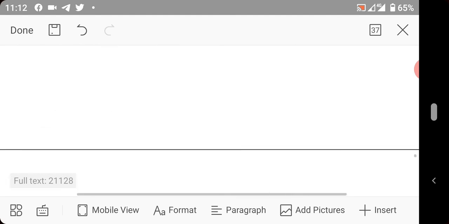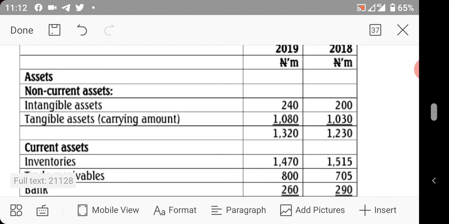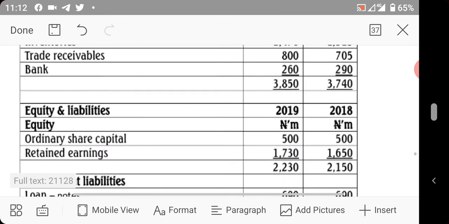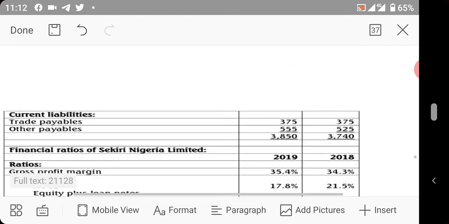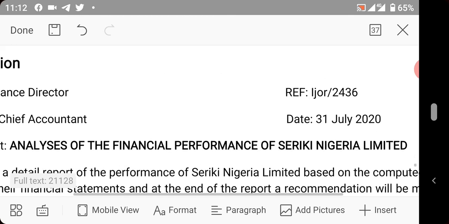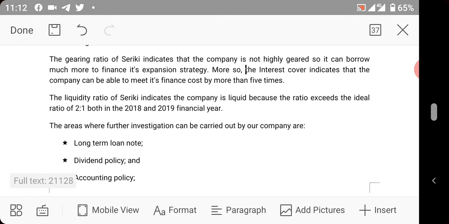Let's examine that in the financial statement. You can see loan note. Loan note was 690. Okay, there was also an increase in the value of equity. Look at our equity. It increased from 2,150 in 2018 to 2,230 in 2019. So that is why our gearing ratio decreased, and this indicates that the company can borrow more to finance its expansion strategy.